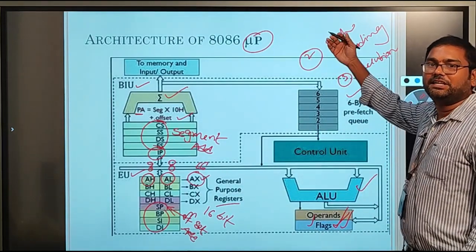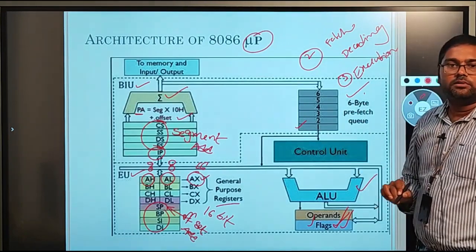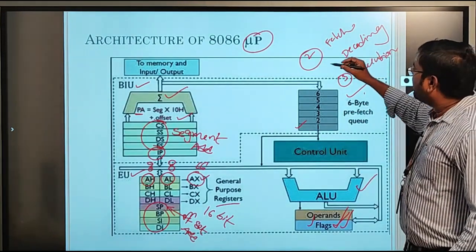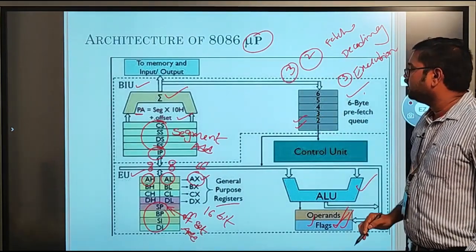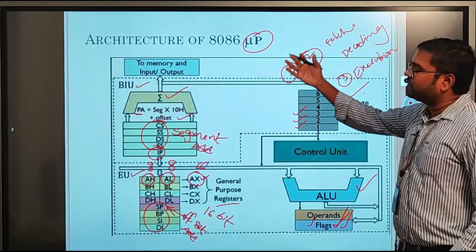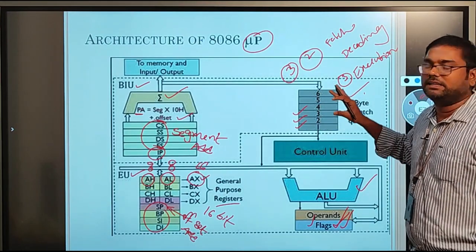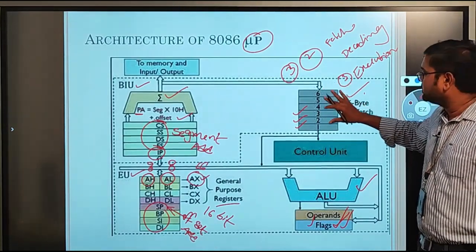After fetching and decoding of the second instruction, the second instruction will be stored here. After that, the third instruction will be fetched and decoded and will be stored here. After that, the fourth instruction will be stored here. Like this, the processor can fetch the instruction and decode the instruction, and the instruction is ready to execute and it is available in the queue. So this is the queue unit.